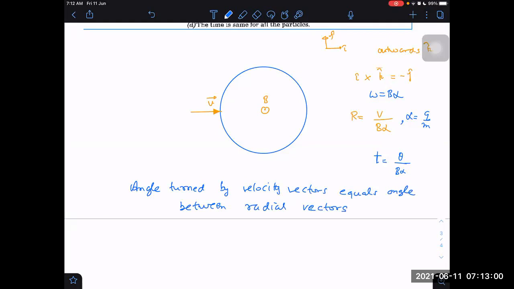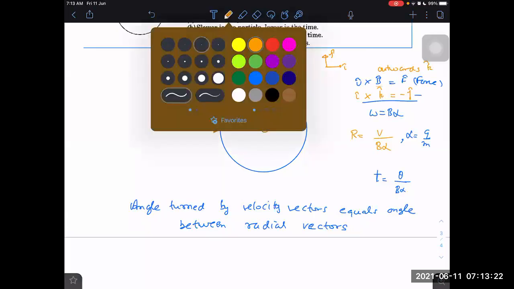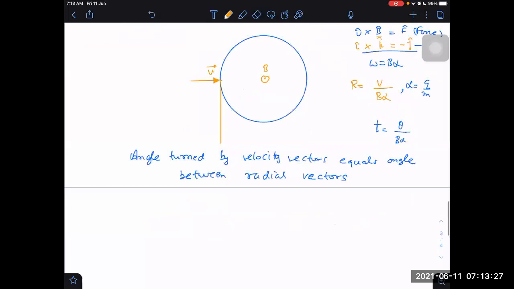So how will the particle be going? It is going downwards, right? Force is acting in which direction? i cross j, that is minus, that is the direction of force. v cap cross B cap will give us the F cap direction, the force direction. Minus j cap means it will be tending to go downwards, here somewhere. Then I have to make a circular path around it, and then it will again be tangent to the other side. Velocity will be this way, outwards.